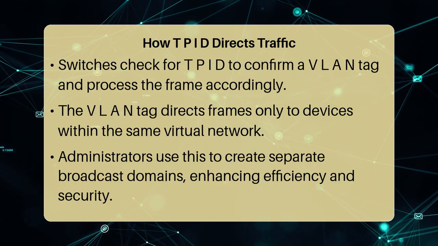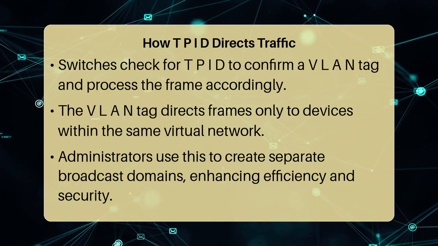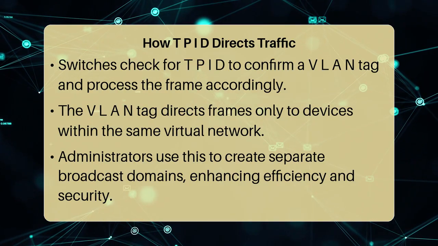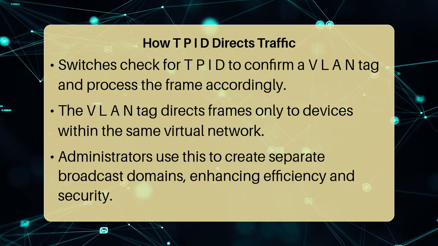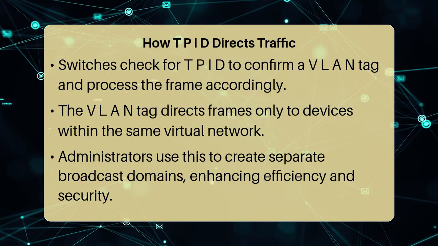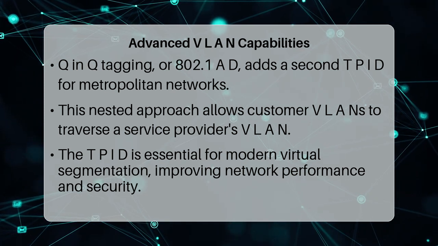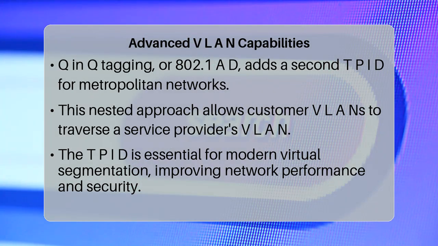While 8100 is the most common TPID value, some service provider networks employ a more advanced technique known as Q-in-Q tagging, or IEEE 802.1ad. This involves encapsulating an existing VLAN tagged frame within another VLAN tag, essentially adding a second TPID and VLAN tag. This nested tagging extends VLAN capabilities, allowing customer VLANs to seamlessly traverse a service provider's VLAN infrastructure, creating an extra layer of segmentation for enhanced scalability and multi-tenancy.